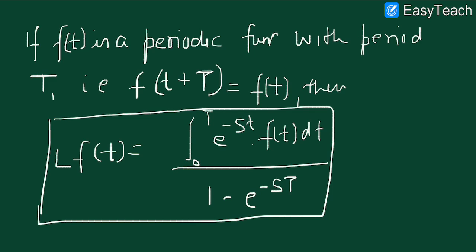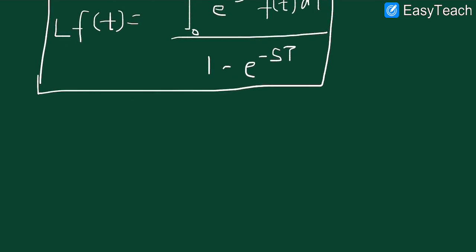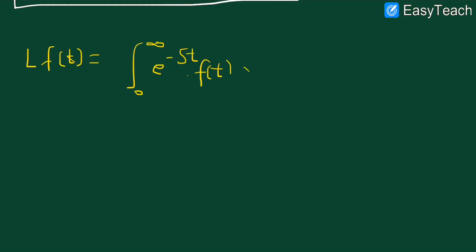So we are going to prove this now. We know that the Laplace of any function f(t) is given as the integral from 0 to infinity of e to the power minus st f(t) dt.